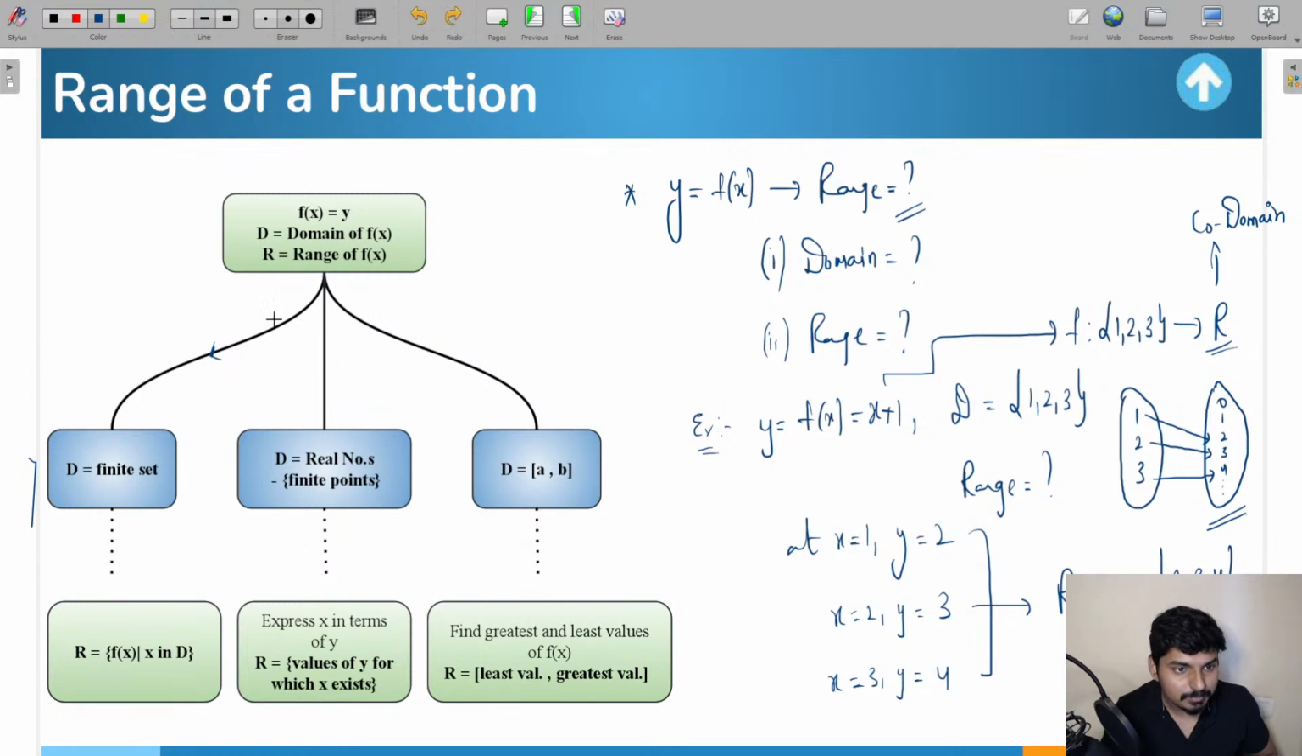Now let me go to method number two. In method number two, sometimes the domain can be all the real numbers, or maybe real numbers except a few finite points. So in that case, how to figure out the range? I'll give you a very simple example for that.